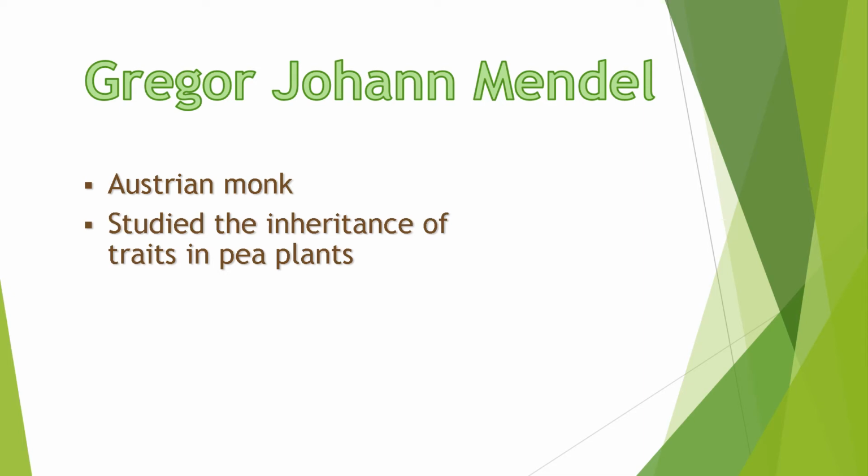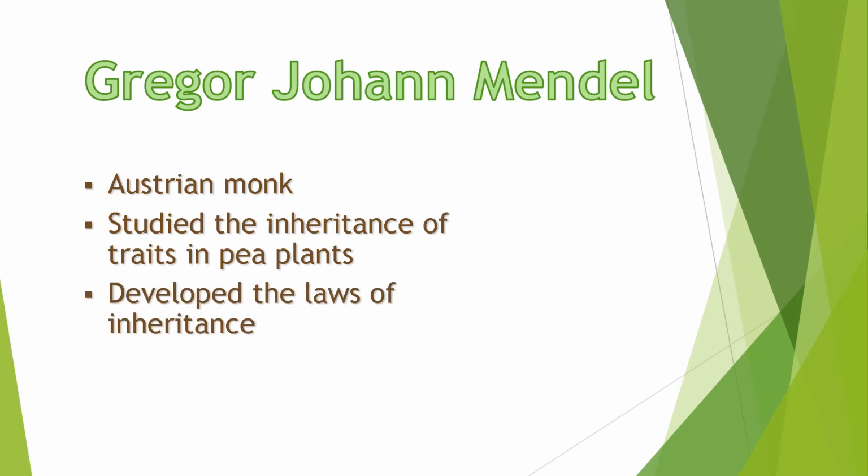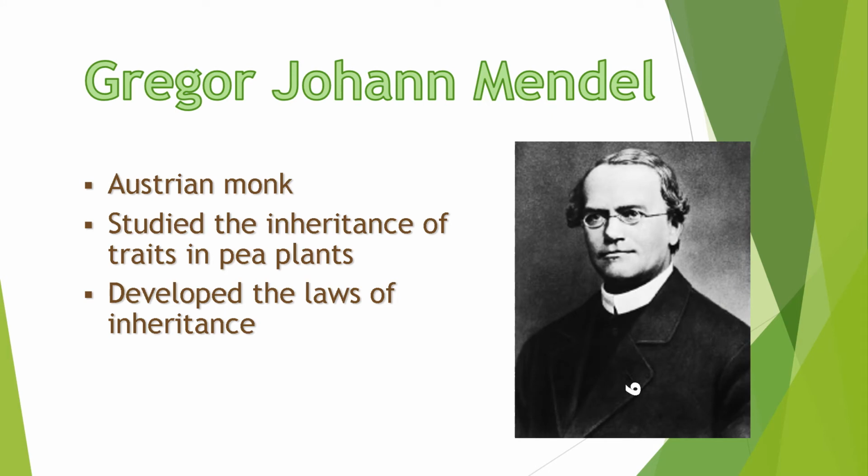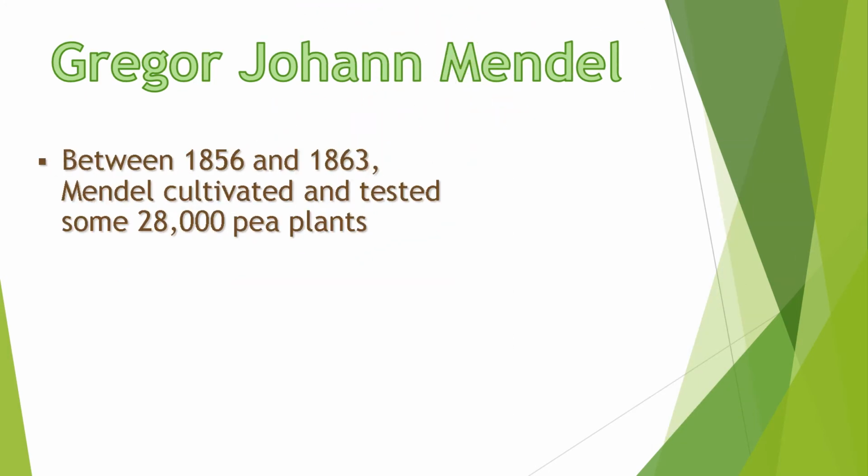He studied the inheritance of trait using the specimen Pisum sativum, the scientific name of pea plant, therefore developing the laws of inheritance. Between the year 1856 to 1863, Mendel cultivated and tested around 28,000 pea plants.